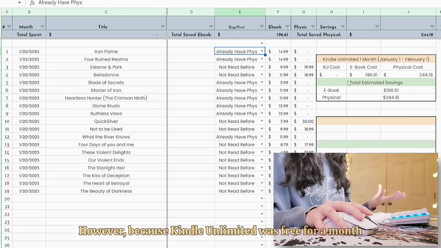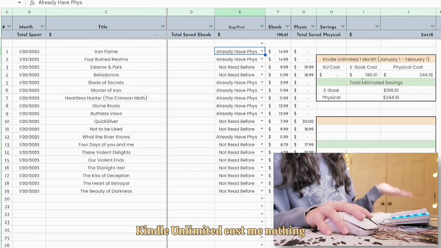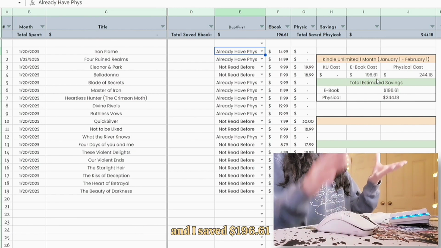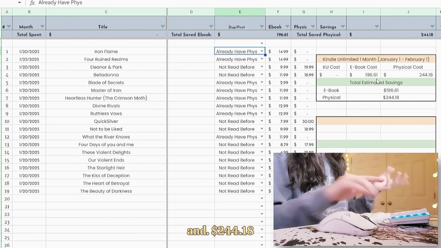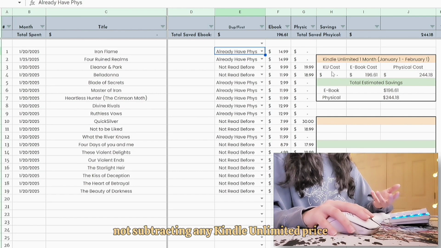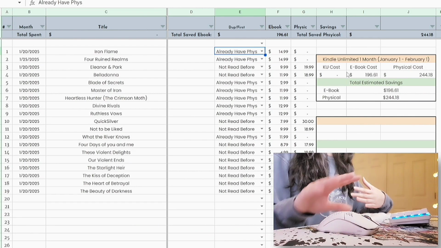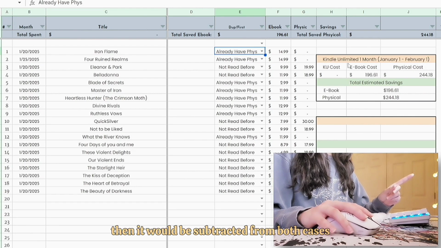However, because Kindle Unlimited was free for a month, at least in my case, Kindle Unlimited cost me nothing, and I saved $196.61 and $244.18, not subtracting any Kindle Unlimited price because it didn't cost me anything. If it did cost me that $11.99, then it would be subtracted from both cases.